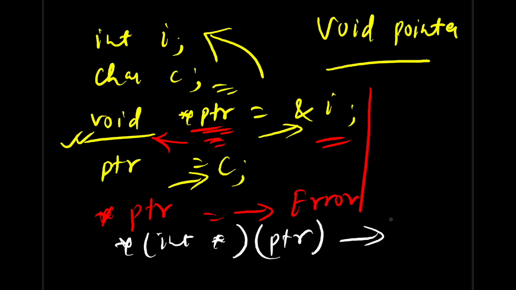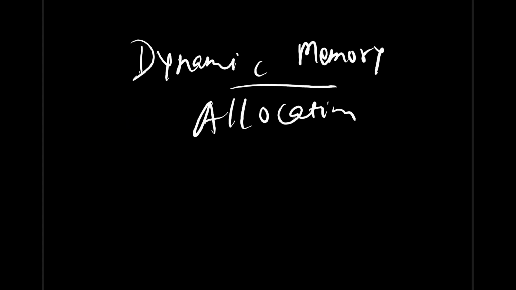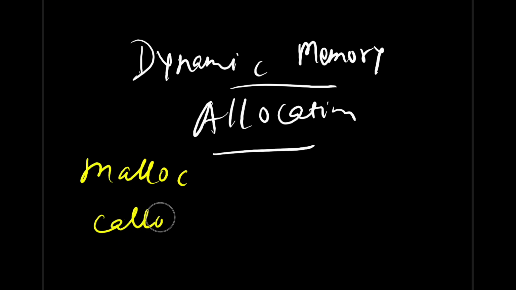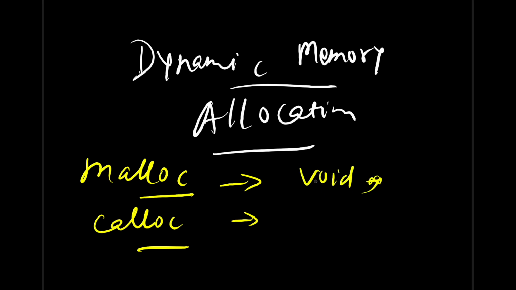So this is how you can do dereferencing for the void pointer, and this is mainly used in dynamic memory allocation. In dynamic memory allocation we use malloc and calloc, right? With the help of these two, we can allocate memory dynamically in C or C++. And what do they return? Both return a void pointer, right? So before using it, we must typecast it. And how do we do that? It is very simple. Let's say you have called malloc where you want to allocate 24 bytes, and this is going to return you a void pointer.